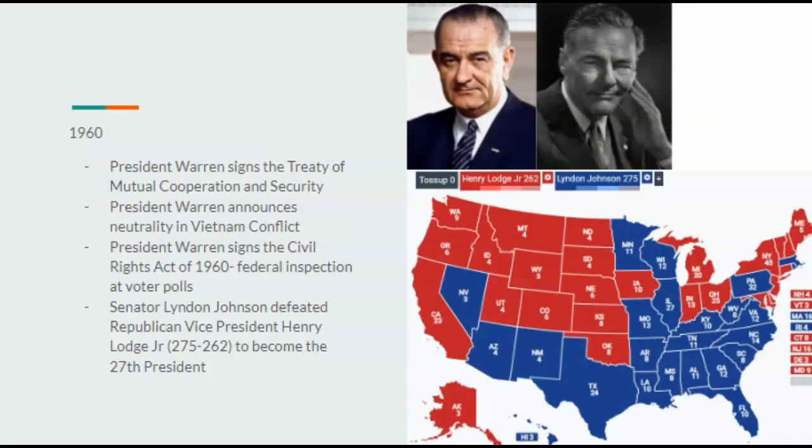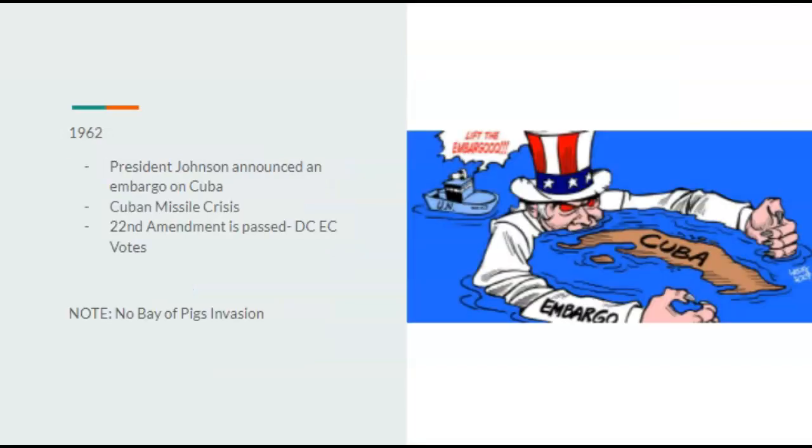But Lyndon B. Johnson would defeat Henry Cabot Lodge Jr. to become the 27th president. It's a very close election. 1961, there's nothing noteworthy. In 62, Johnson would announce an embargo on Cuba. There's also the Cuban Missile Crisis, and the 22nd Amendment is passed, which is that DC gets representation in the Electoral College, and there is no Bay of Pigs invasion. There is none of that. There was no Eisenhower or Nixon to plan that.